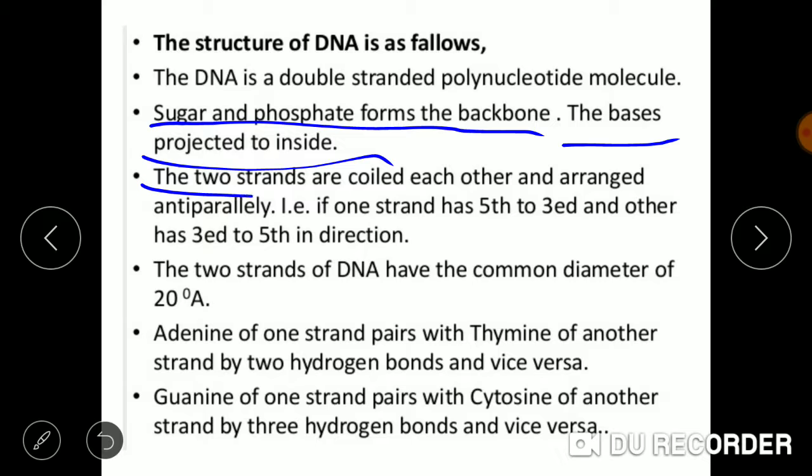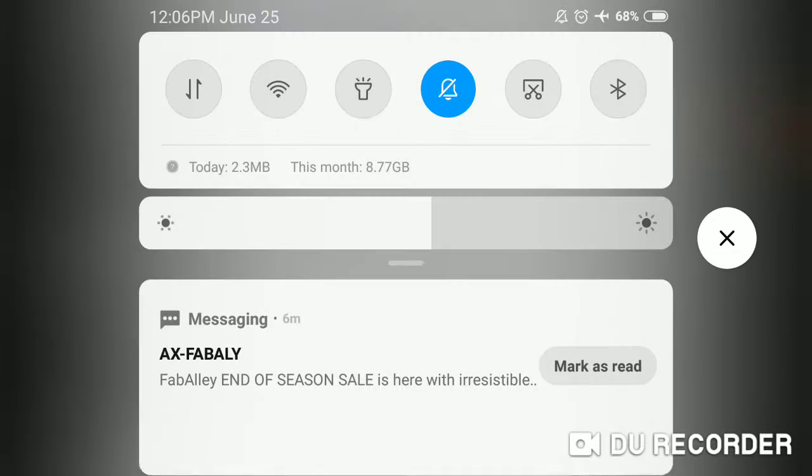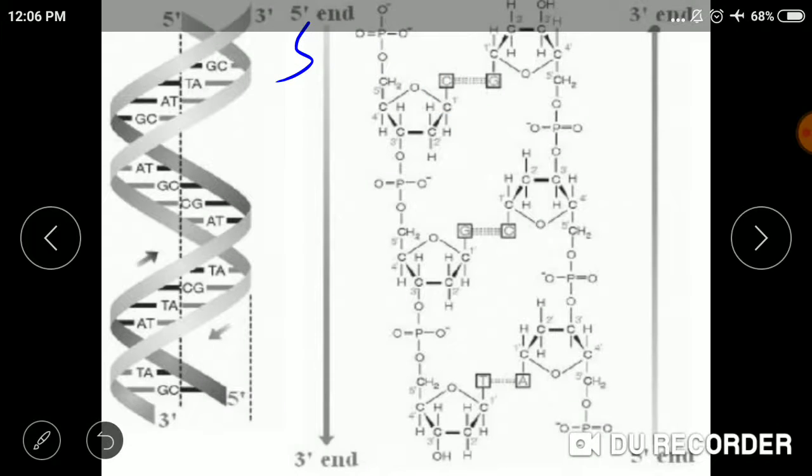The two strands are coiled to each other in an anti-parallel manner. Suppose that the 5' phosphate moiety is present at one end of one of the polynucleotide chains, then the 5' phosphate moiety will be towards the opposite pole of the other polynucleotide strand of the DNA.